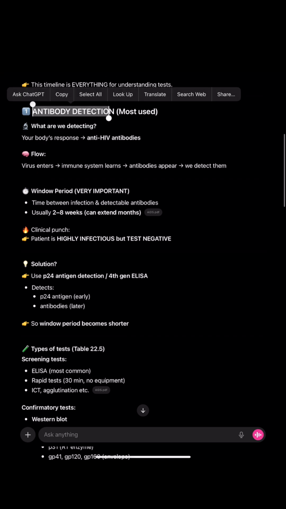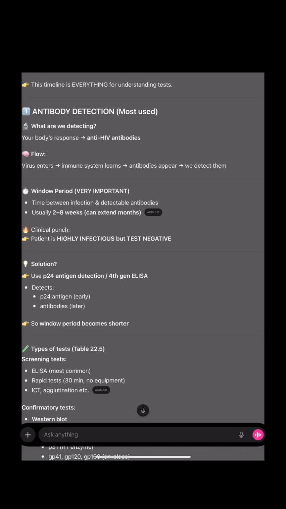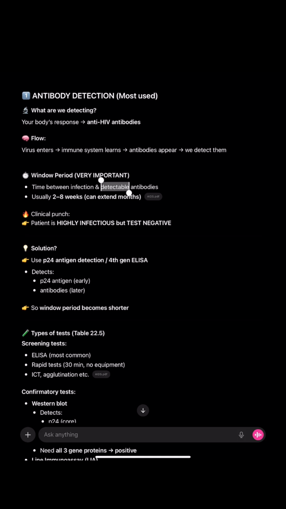Now we have to see antibody detection. Your body's response is anti-HIV antibodies. The virus enters, the immune system learns, antibodies appear and we detect them. Window period is the time between infection and detectable antibodies, usually 2 to 8 weeks, can extend to months. The patient is highly infectious but the test is negative.